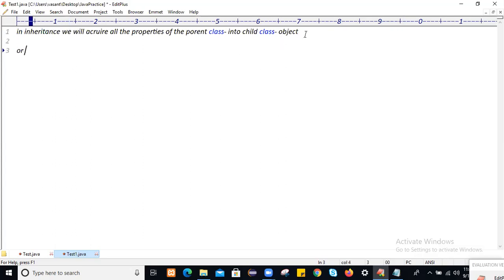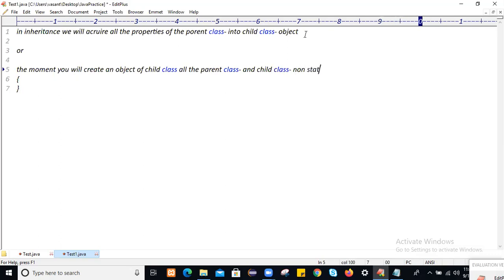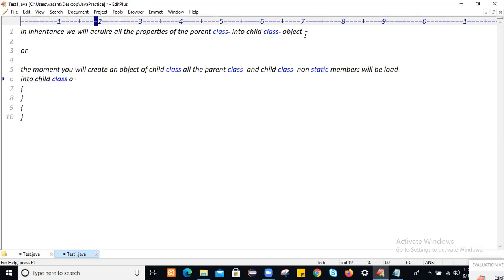The moment you create an object of the child class, all the parent class and child class non-static members will be loaded, meaning memory gets allocated, into the child class object.